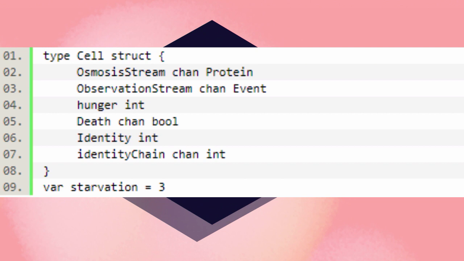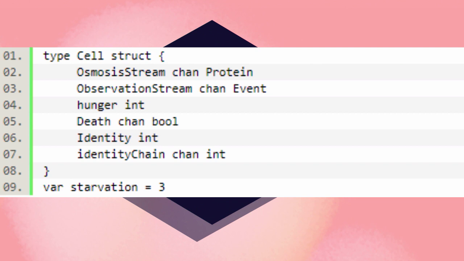Hopefully the syntax isn't particularly important, but we have a structure of a cell. We have an osmosis stream. This is a channel that represents proteins coming from the outside world and interacting with my cell. We have an observation stream, and this is actually just something I needed so that I could provide a demo for you guys later. It doesn't actually have a concept of an observation stream, but I needed some way to represent what was visually happening, either emitting photons or waves of sound, some way that you could see something in a log. This was my compromise of not having a pointer to anything, but there is a stream that I could send events to that indicate something happened.